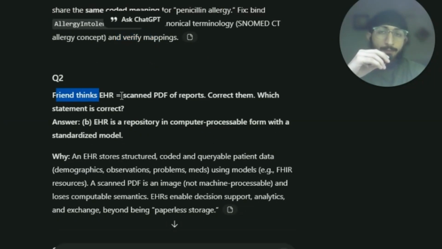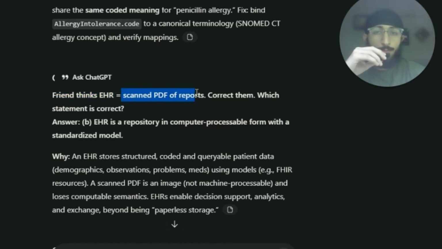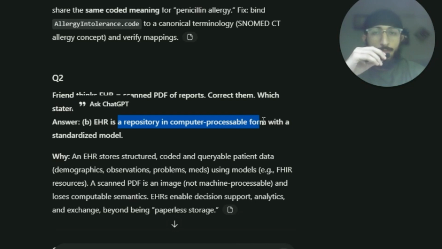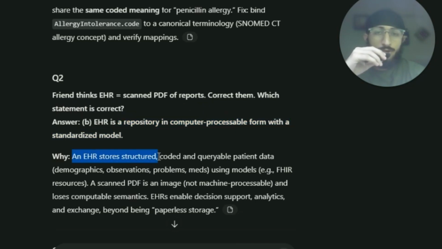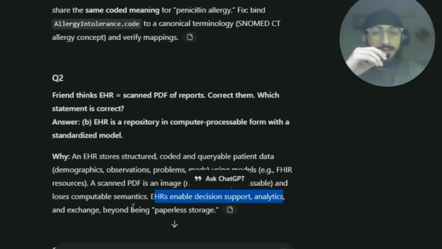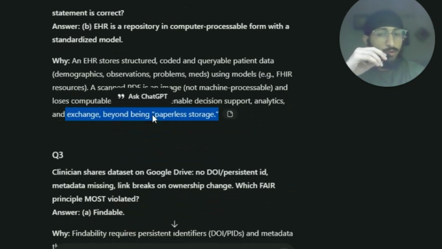Now, a friend of yours thinks that an EHR is a scanned PDF of reports, but actually EHR stands for electronic health records. Correct them. Which statement is correct? An electronic health record is a repository in a computer-processable form with a standardized model. An EHR stores structured, coded, and queryable patient data, for example, demographics, observations, problems, and medications, using models such as FHIR resources. A scanned PDF is an image, not machine processable, and loses computable semantics. EHRs enable decision support, data analytics, and exchange beyond being paperless storage.